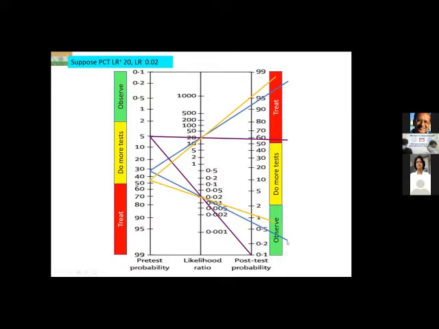So this likelihood ratio in this manner allows you to calculate post-test probabilities and take therapeutic decisions whether to treat or not to treat. So that means regardless of the pre-test probability, the procalcitonin post-test probability does not leave us in a limbo. So therefore it's a superior test to CRP because its likelihood ratios are far better than CRP.